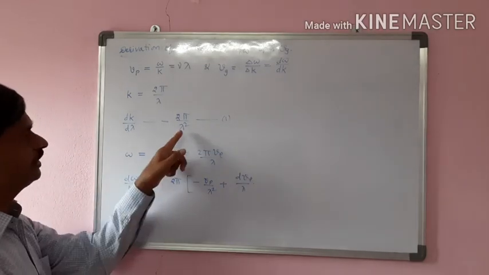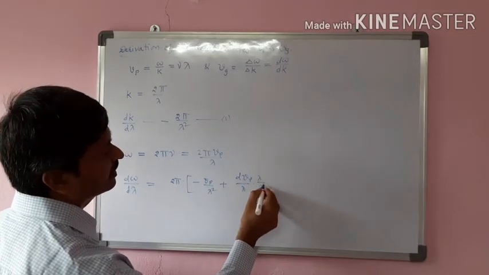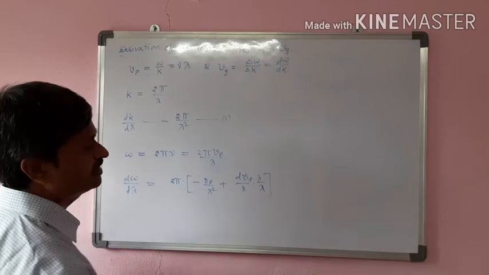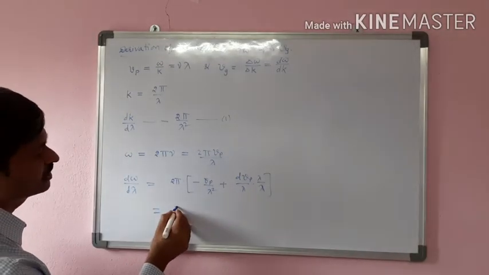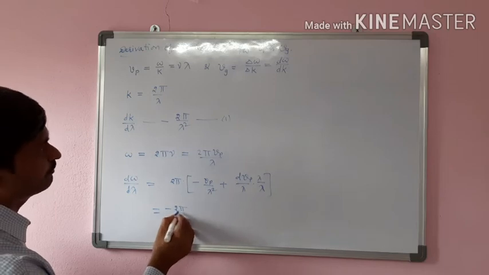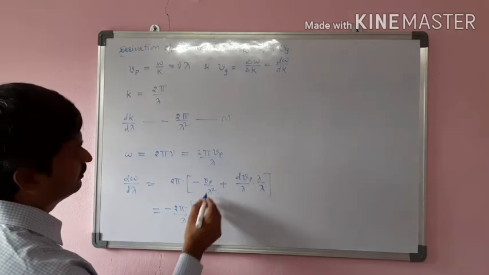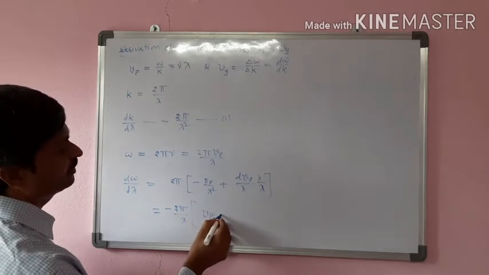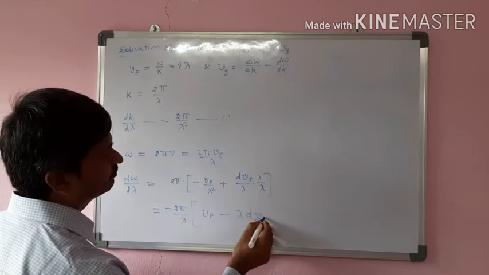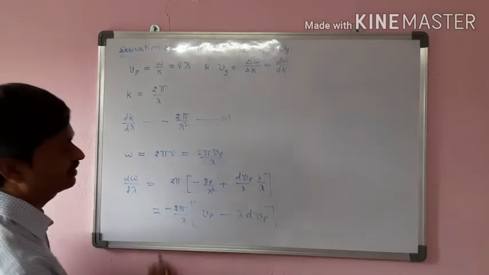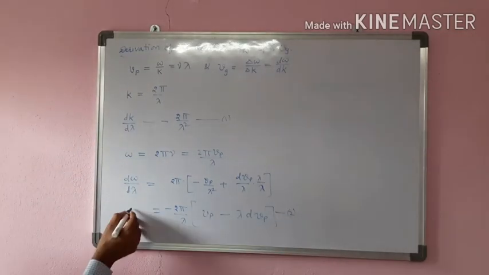Now I would like to take lambda square common. For that I will multiply and divide by lambda. Is there any change? I think no change in the wavelength. Then we can write minus 2 pi by lambda square, so that this term gets cancelled. Then remains Vp minus lambda into dVp, with lambda square taken out. So equation 2. Dividing equation 2 by 1,